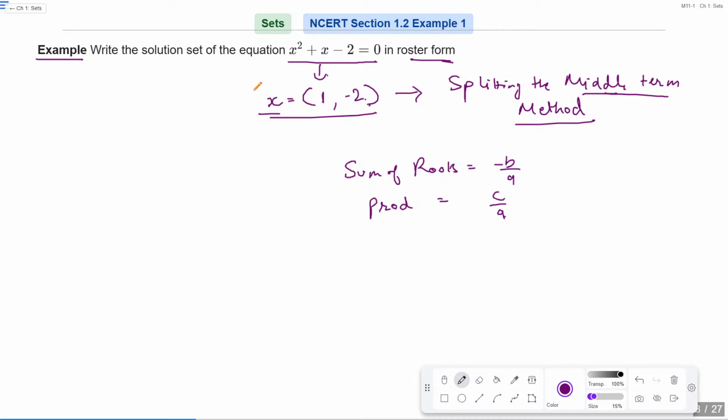Is that clear? So the value of x is 1 and minus 2.